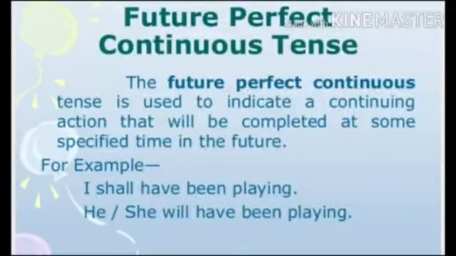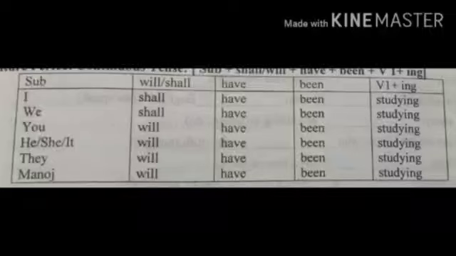That is, when an action is to continue up to a certain point of time in the future. Like I shall have been playing, she will have been playing, like that. Let us see the structure once, then we can get much more interaction with this future perfect continuous tense.